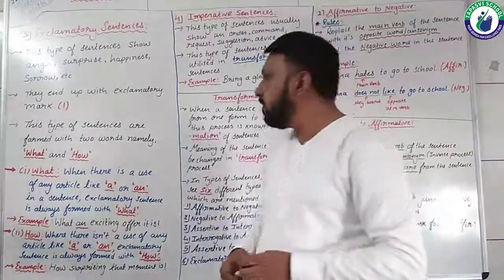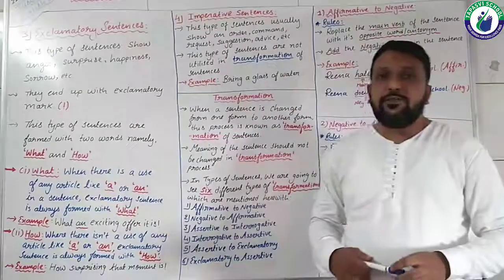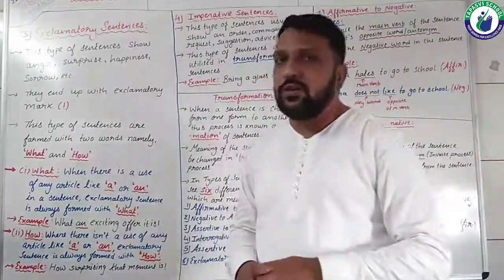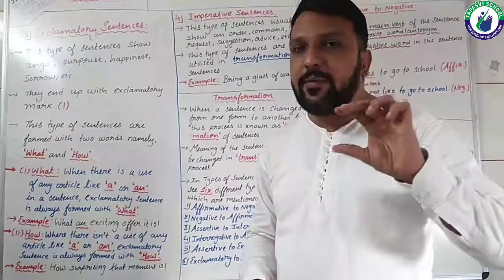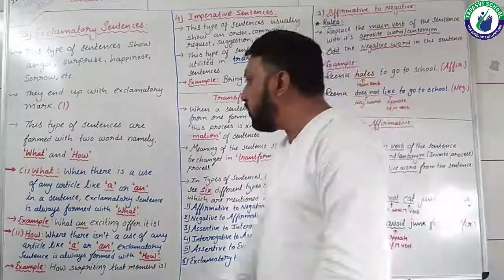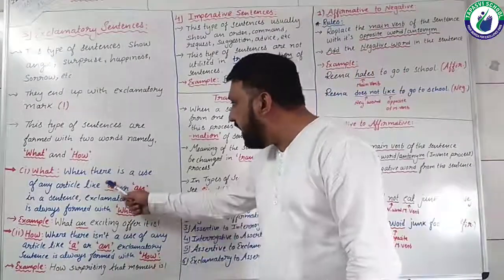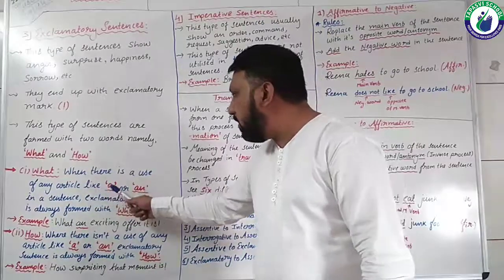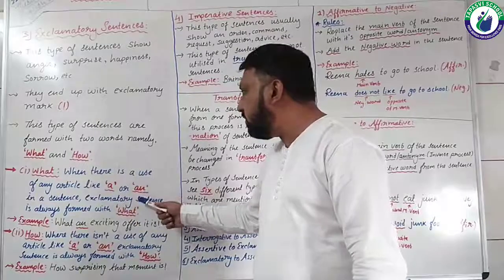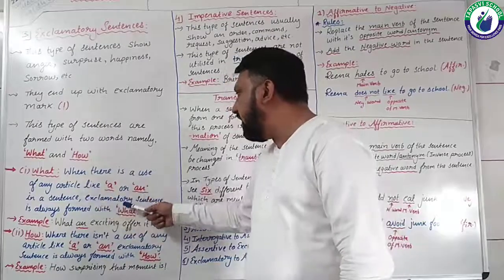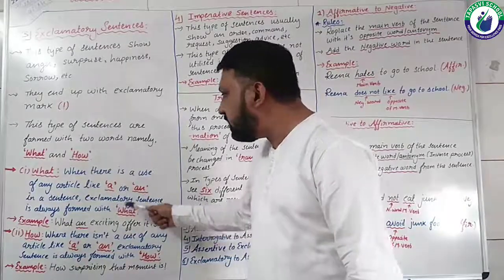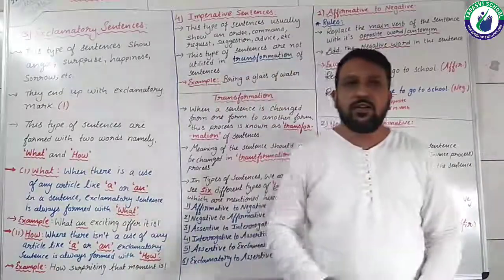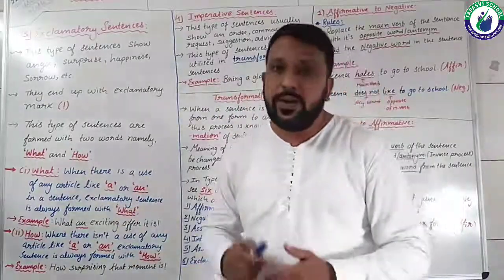Let's see. Here is the first rule: how to frame an exclamatory sentence with what. When there is a use of any article like a or an in a sentence, at that time the exclamatory sentence is always formed with what. Let me repeat the rule, students.